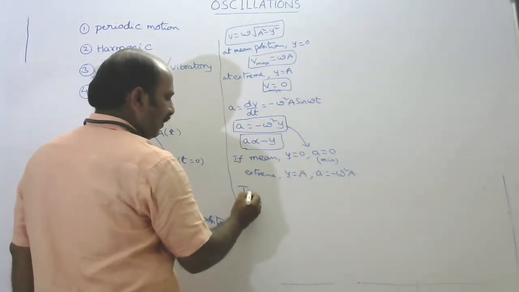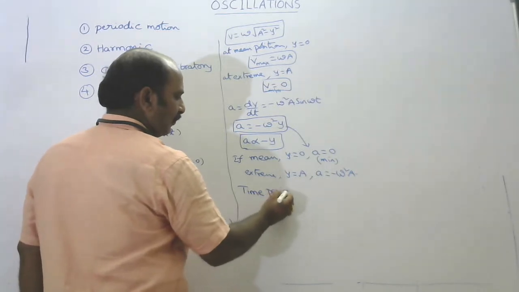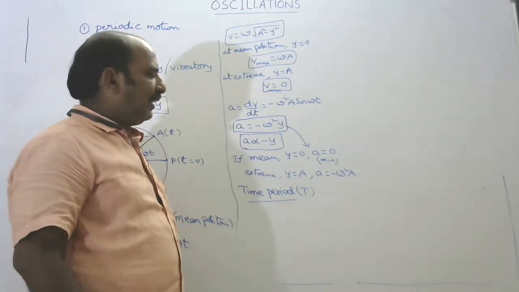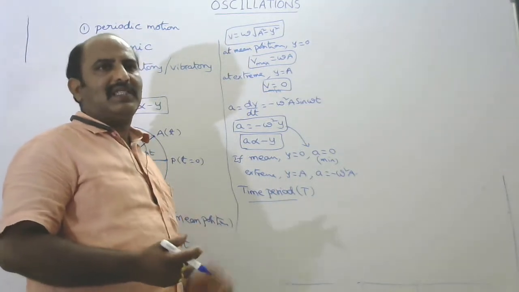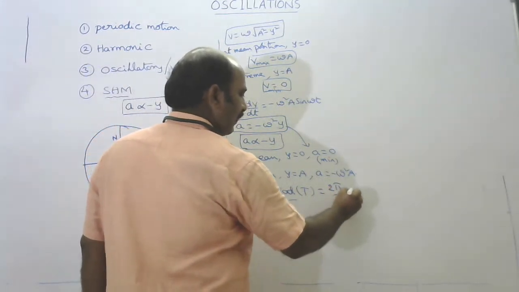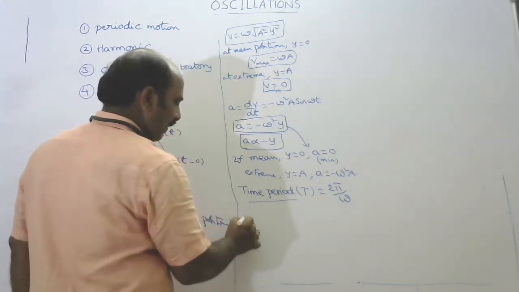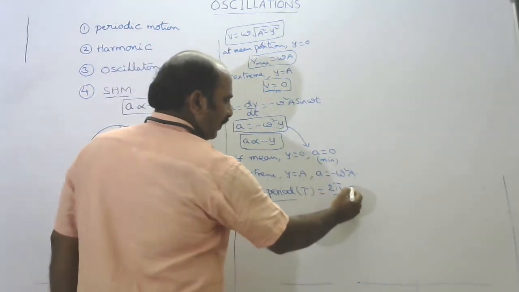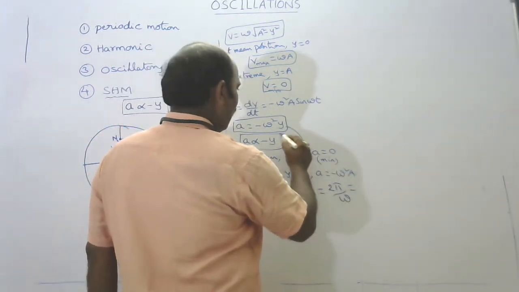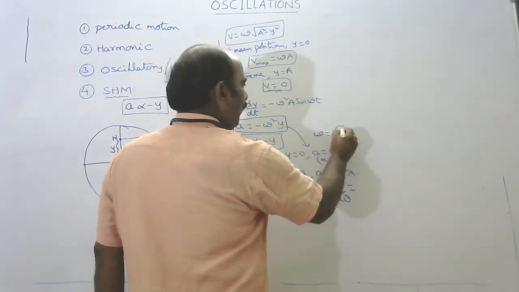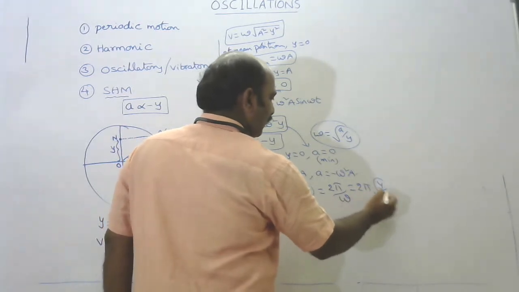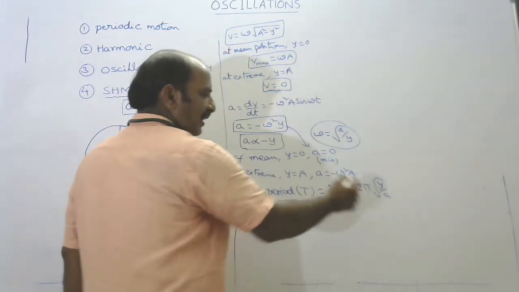Now what is time period? It is denoted by capital T. Time period is nothing but the time taken by a particle to complete one oscillation. So time period T is equal to 2 pi by omega. And next, frequency. From this relation, we write omega is equal to root of a by y. Substituting here, we get T equal to 2 pi under root of y by a. This is the time period of a particle which executes SHM.